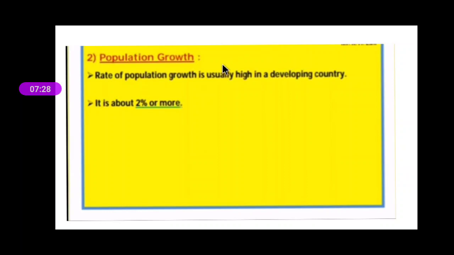If we talk about India, the population growth is 2% or more. It can be said that 2% is Australia's population. So if we talk about India, in a particular time we are going to create the population of Australia.